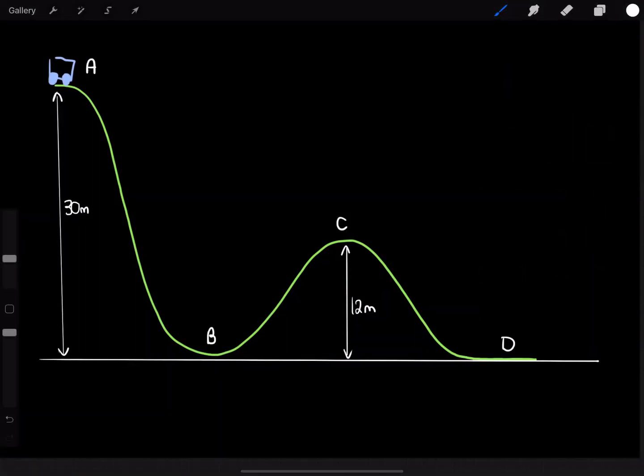Okay, in this screencast we're going to look at how gravitational potential energy and kinetic energy interact in something like a roller coaster ride. Now, in a situation where you've got something moving in a gravitational field like this roller coaster, the total mechanical energy is constant.